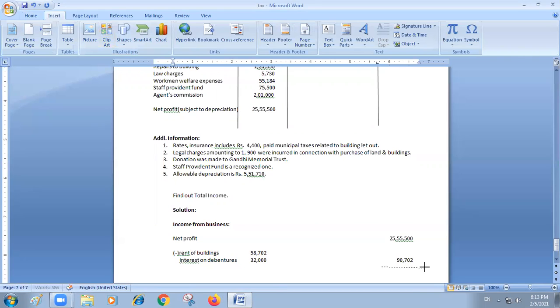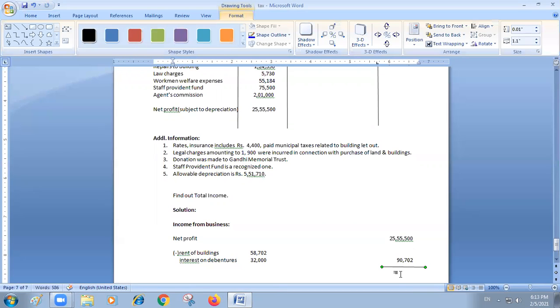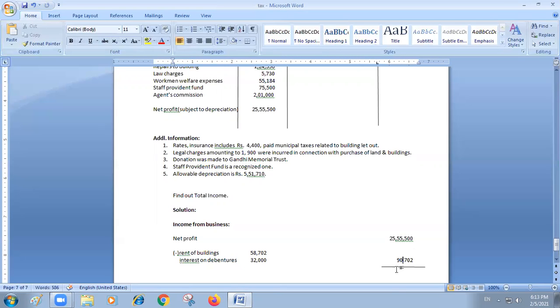So from 25 lakhs 55,500, if you deduct 90,702, what is the amount, you please tell me? From 25 lakhs 55,500, you deduct 90,702 and you tell me the amount. What is that amount? Please tell me.